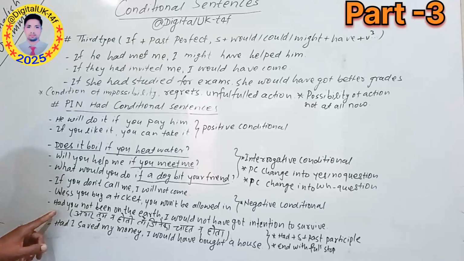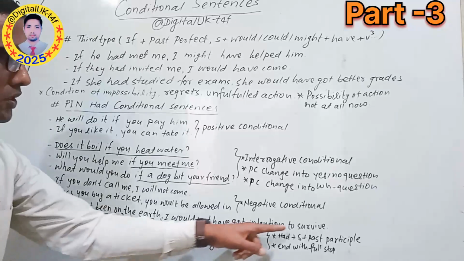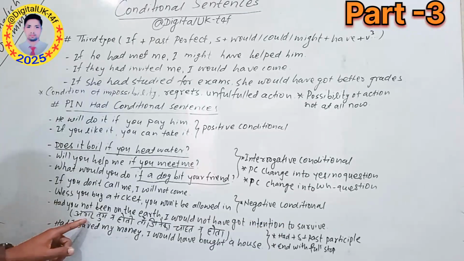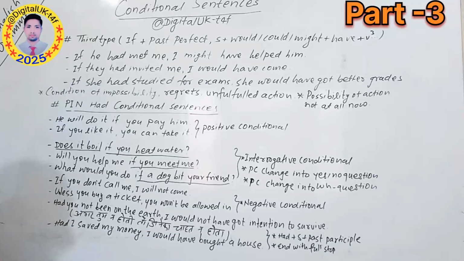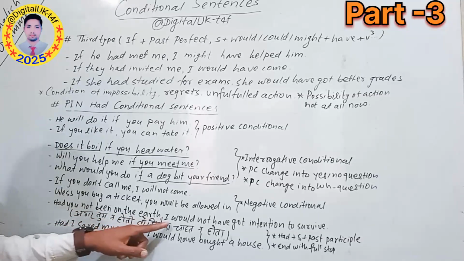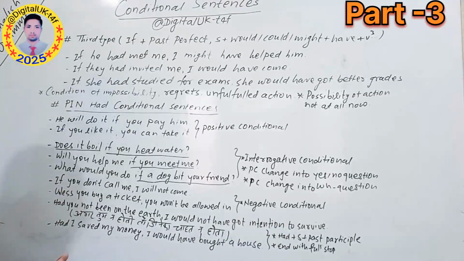Just you can see here: had you not been on the earth, I would not have got the intention to survive. So here, अगर तुम ना होती तो जीने की चाहत ना होती. I have written this sentence in Hindi. So no problem. Had you not been on the earth, I would not have got the intention to survive.